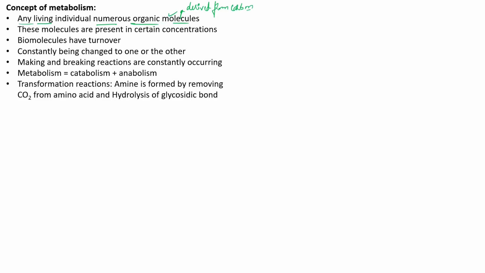So there are numerous molecules occurring at a given moment of time in living organisms. And we also see that these molecules are present at one particular, stable concentration.